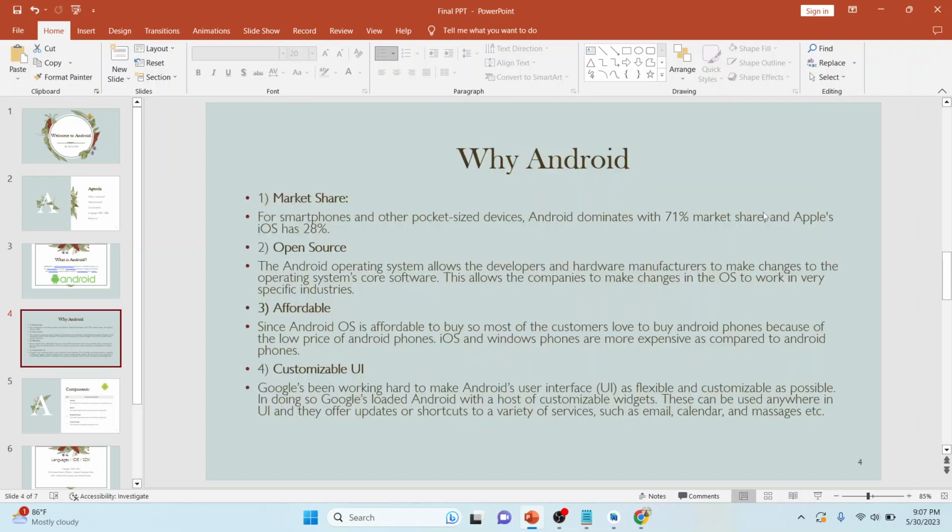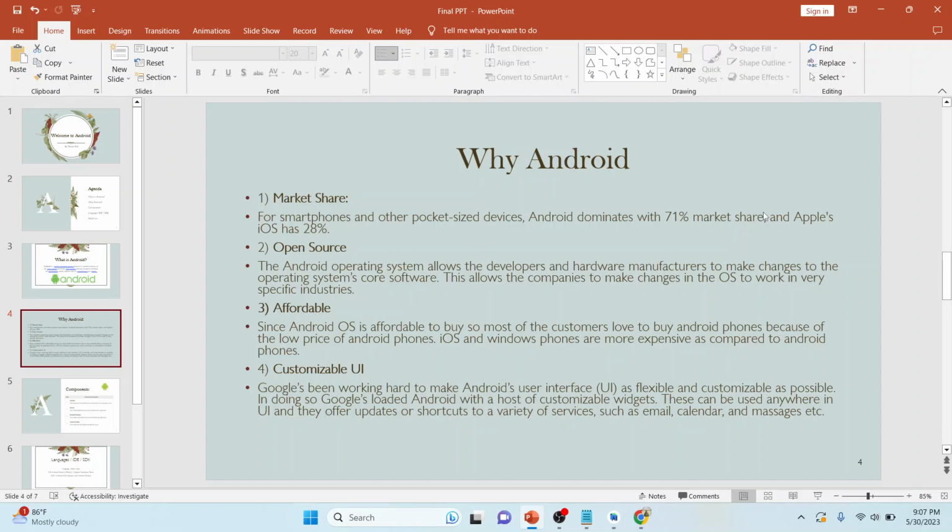So now we will understand why Android is important. So number one is market share. According to a global survey, 71% of the market is occupied by Android and Apple has 28% of the market. So Android is dominant in this market.